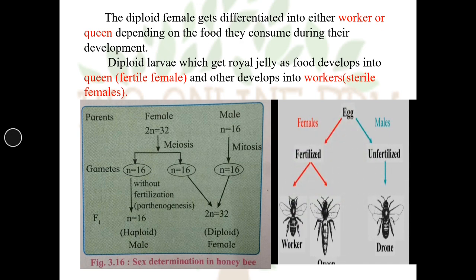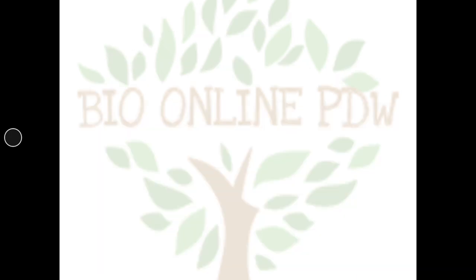Again in the chart you can see, when the eggs are fertilized, the individuals developed are either worker or queen, and when they remain unfertilized, they develop into drones.